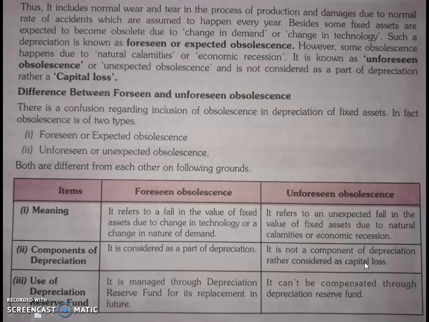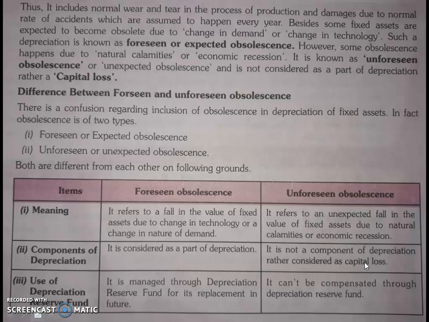If the economic recession comes, the factory is locked, so we are not using it. So it is not a component of depreciation. It's unforeseen obsolescence, considered as capital loss. As the factory has been locked, it is a capital loss.